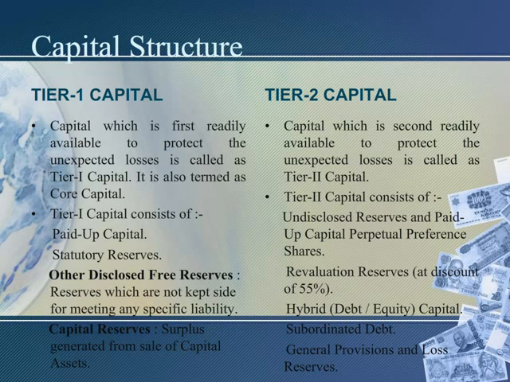Tier 1 capital consists of paid up capital, statutory reserves, other disclosed free reserves, then capital reserves. Capital reserves are the surplus generated from sales of capital assets. Whereas Tier 2 capital consists of undisclosed reserves and paid up capital, then revaluation reserves, then hybrid capital, then subordinated debt, and also general provisions and loss reserves.